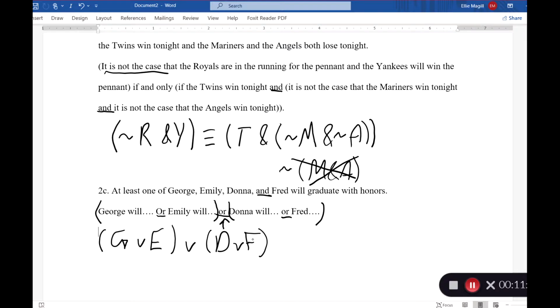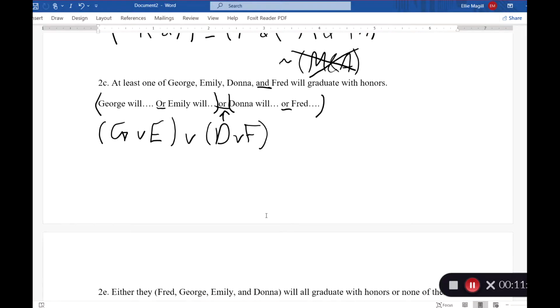There's lots of ways that you could arrange them, but I think this is the most intuitive and the clearest way to do it to make sure you don't end up missing parentheses somewhere. So that's the way I would recommend symbolizing this sentence. And that's how we interpret at least one of the four will, right? This will be true if one does, this will be true if they all do, but at least one of them has to for this to be true.